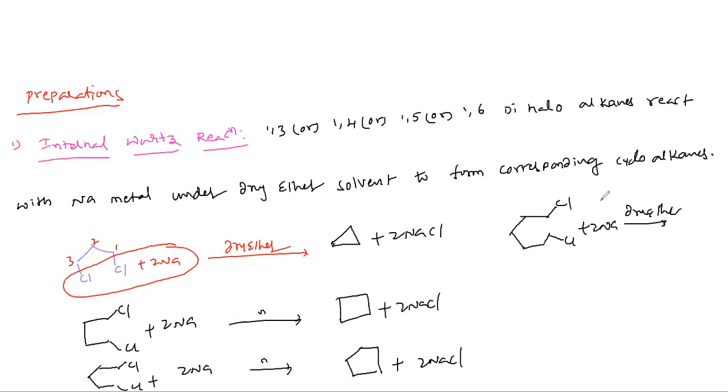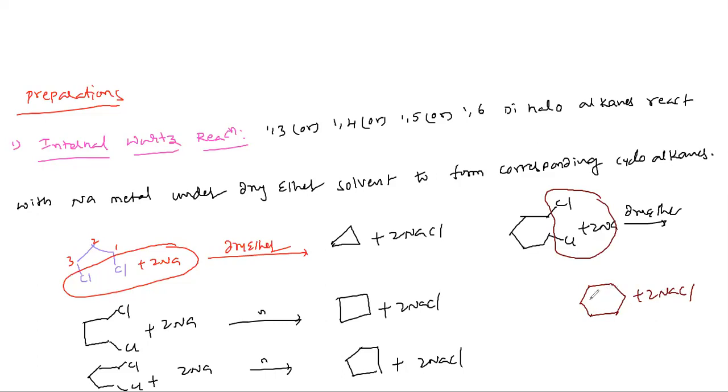So what happens? Loss of NaBr, then plus 2 NaCl. This is cyclohexane.